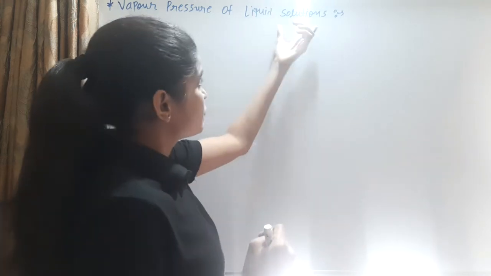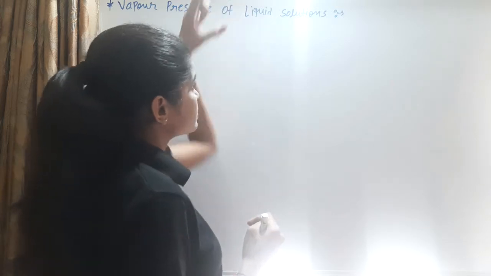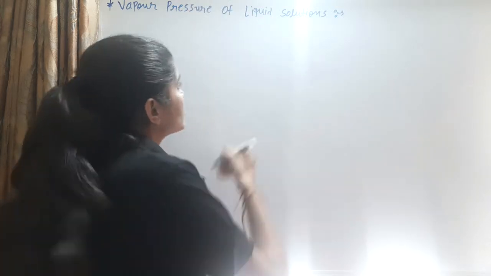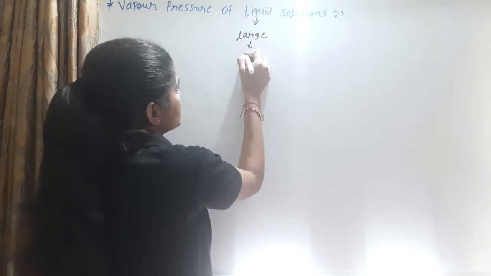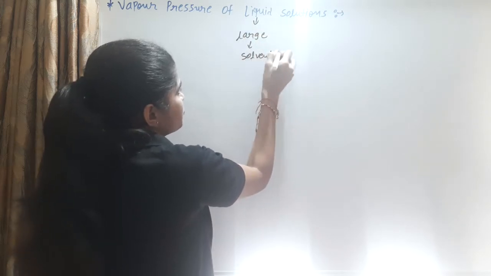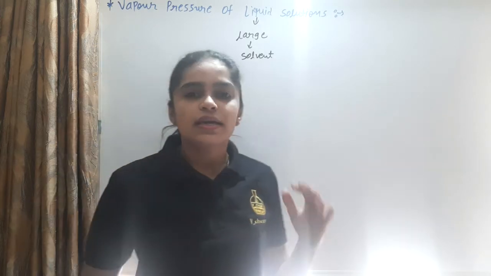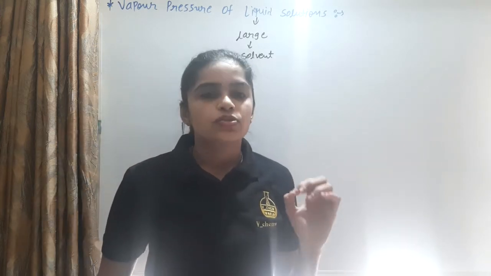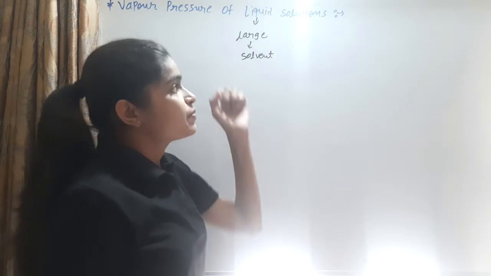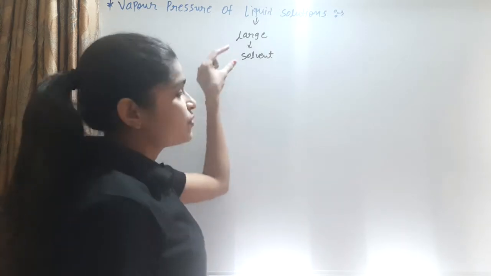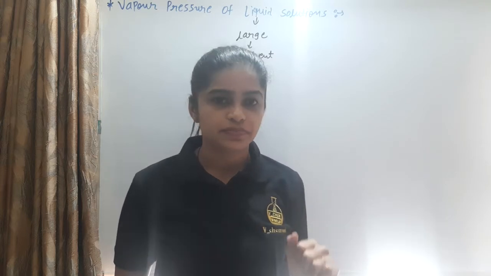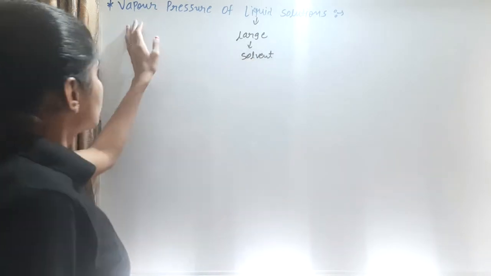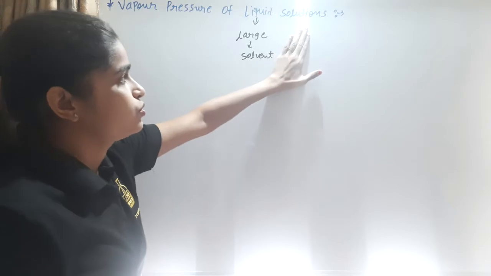So for a liquid solution, the liquid is the larger quantity, meaning it is the solvent, and the solute can be a gas, liquid or solid. So start with the vapor pressure of a liquid solution.